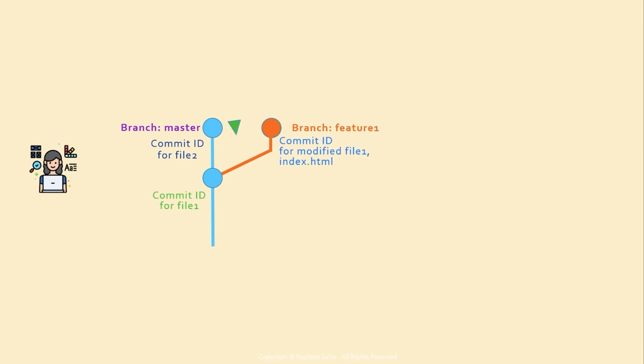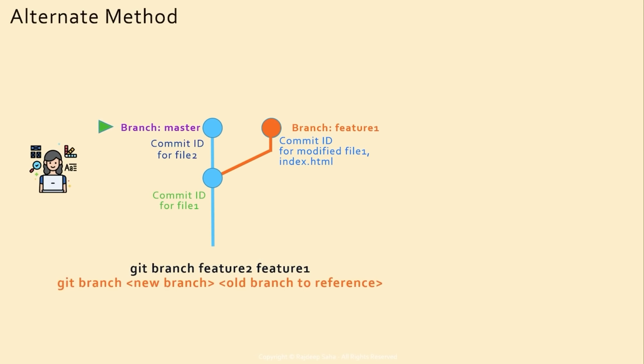Another alternate way of doing this would be git branch feature 2 space feature 1. So basically git branch, give the name of the new branch, and then the old branch to reference. In this method, the new branch will be created, but the head will still be sitting at the master branch. To do changes in the branch feature 1 or feature 2, you do need to explicitly switch the head to feature 1 or feature 2.